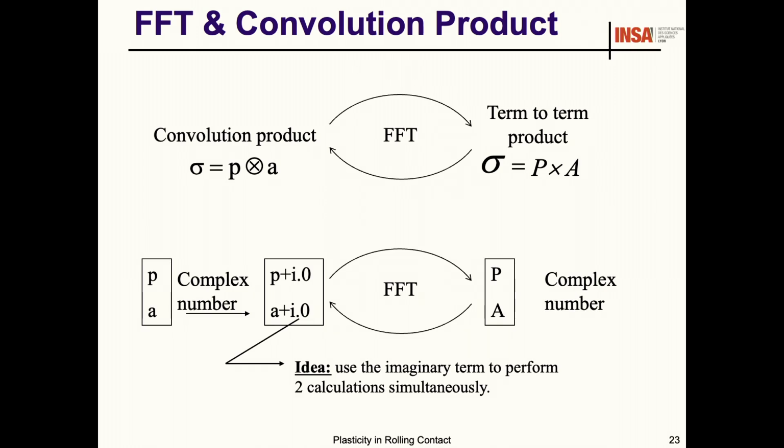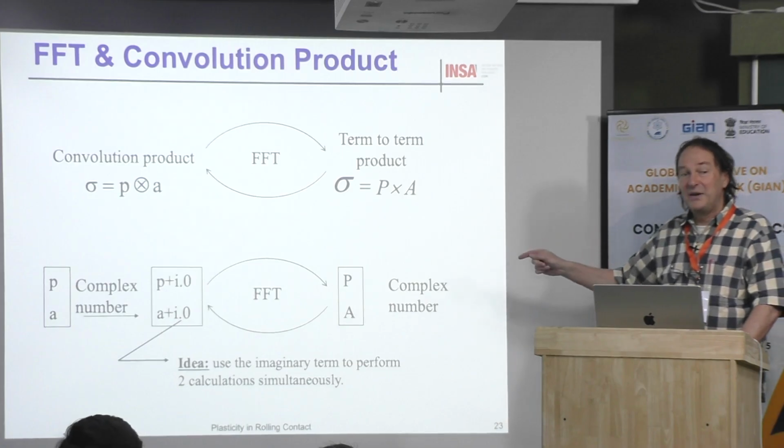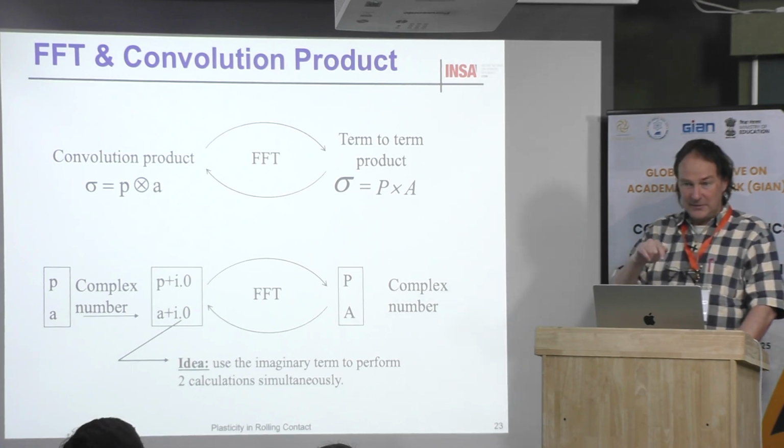Just quickly on the fast Fourier transform, something funny is that when you do the FFT, you come to the complex domain. When you go back, when you do an inverse FFT, you go back to the real domain.